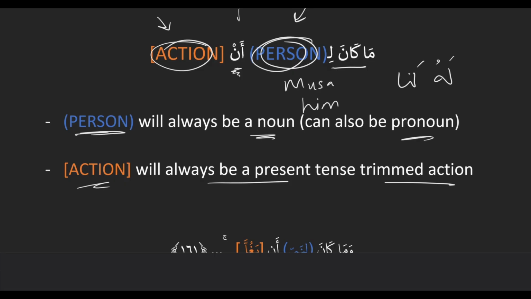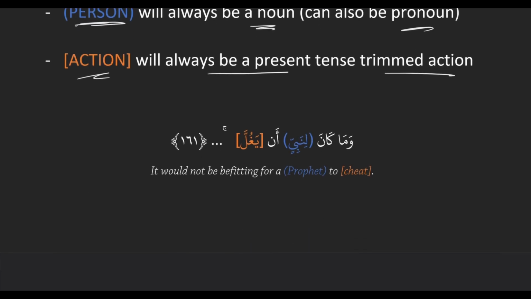I have a question about the action part. Can we have more than an action? For example, in the example you gave, it is not appropriate for you to interrupt him, the action had a receiver there. So for you to interrupt is the action, and then him is the receiver. Does action mean like an action sentence? Yeah, an action sentence. An action will always have a doer, and it might have a receiver. So you can have that. Let's look at some examples.